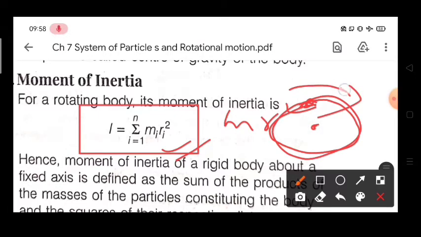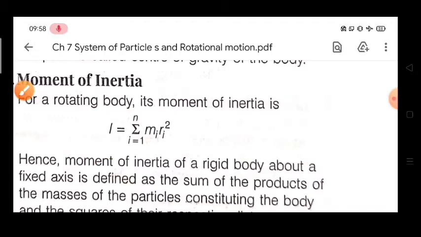In rotation also it will show some opposition. If its radius is r and its mass is m, then for any elementary ring, this I will be mr square.